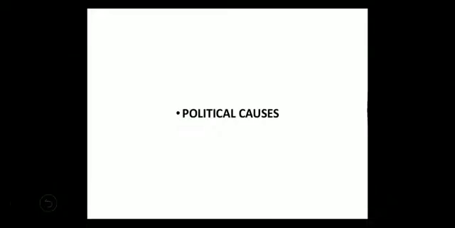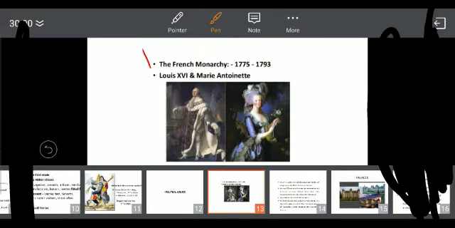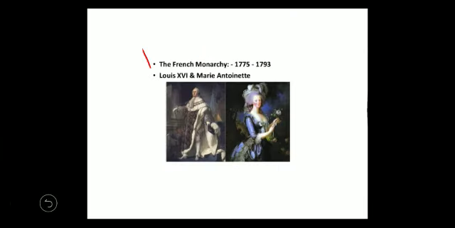Hello children, in the second video on the French Revolution, I am going to explain the political causes. In this, we will see the political reasons which led to the famous French Revolt of 1789. See children, at that time there was the French monarchy, which ruled from 1775 to 1793.